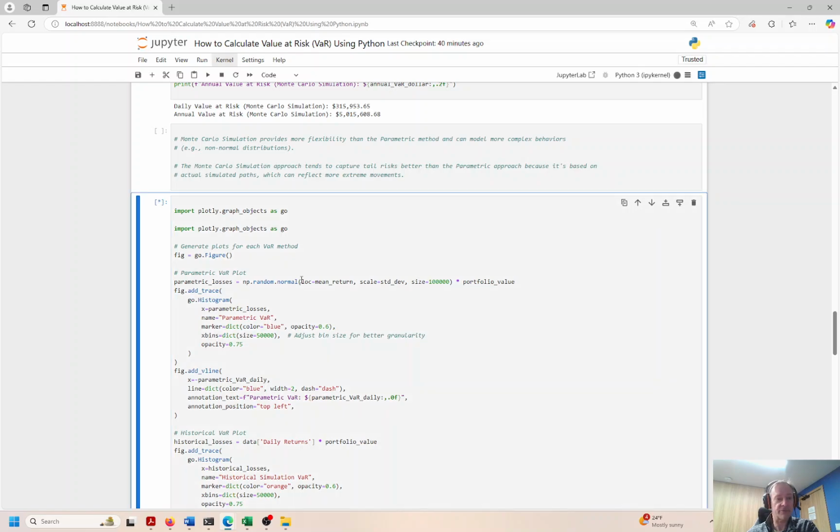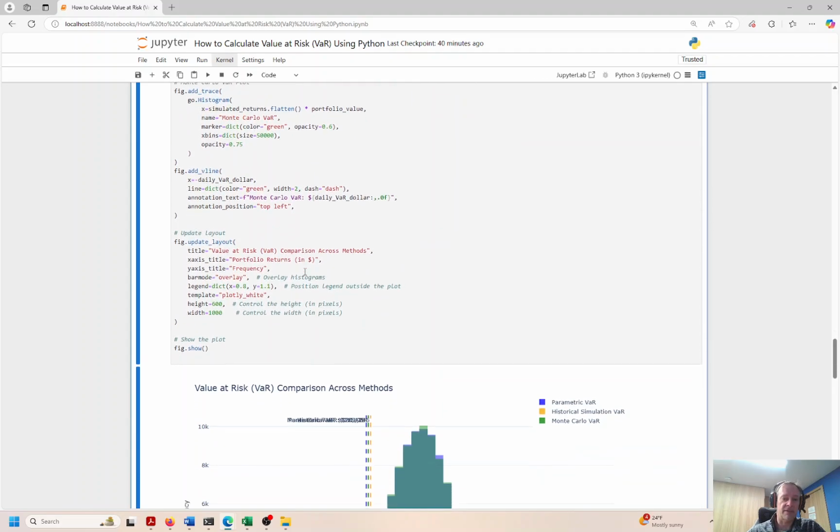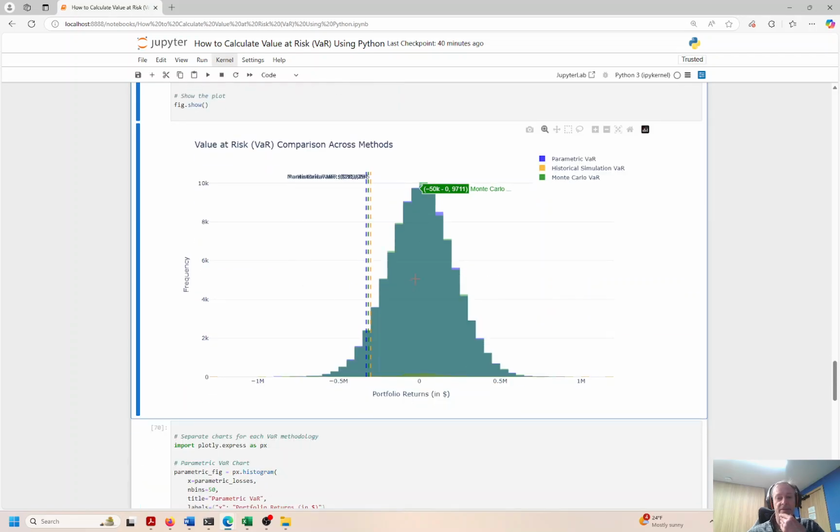So Control Enter to run the cell. And let's see what we come up with. This is a Plotly chart. I like Plotly a lot because it creates visuals that are interactive and dynamic. You can mouse over this. Okay, you can even zoom in and zoom out.